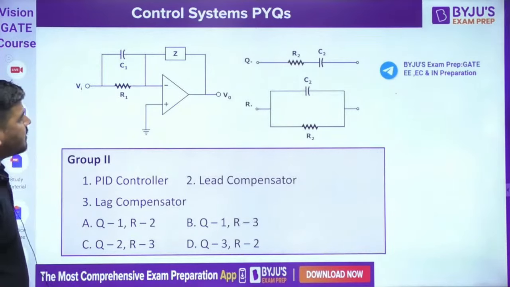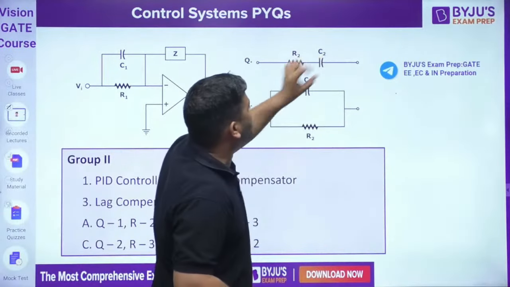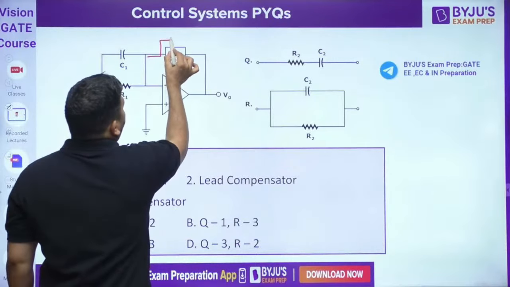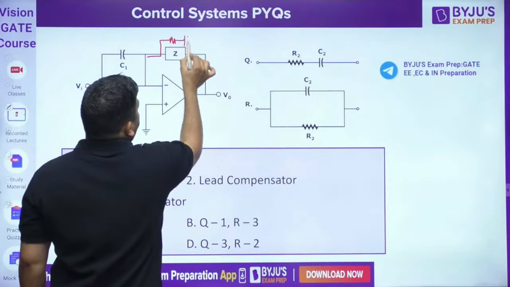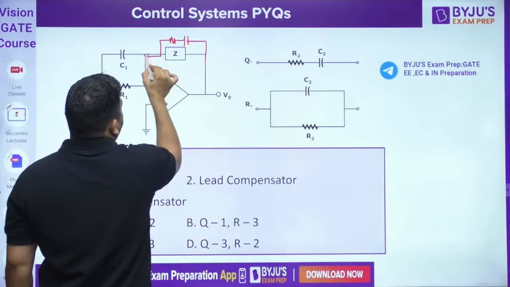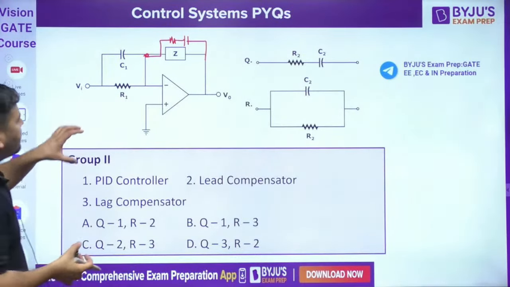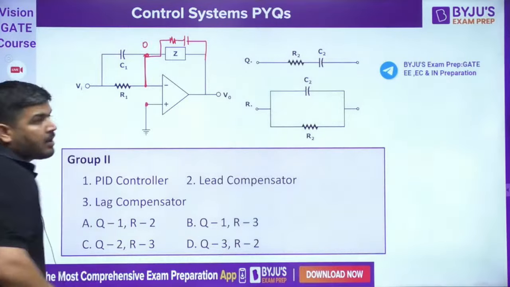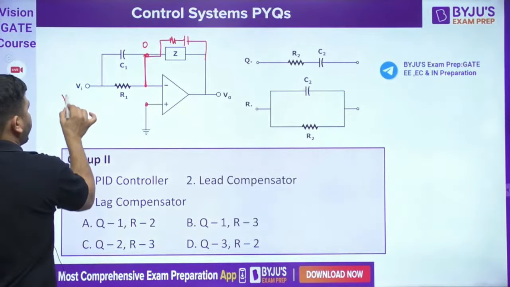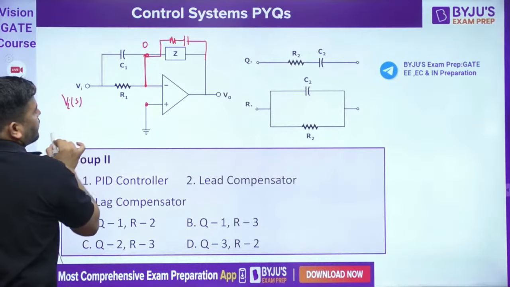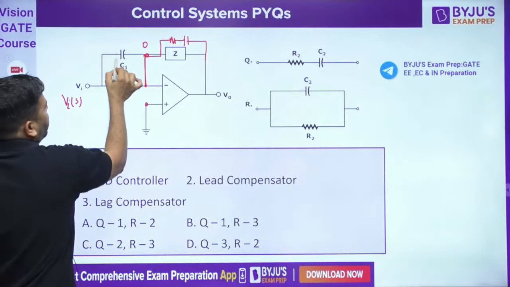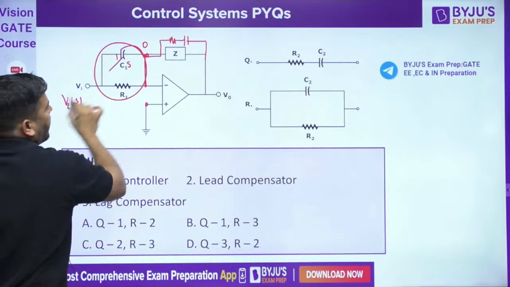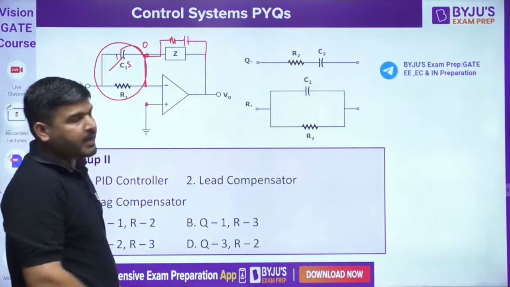So what we can do is, let's replace this Z with R2C2. With R2 and C2, let's calculate the transfer function. First, we know that this point has to be 0. Now this is VIS. So let's first combine them in the Laplace domain. This is 1 by C1s, this is R1. They are in parallel, so we can take the impedance.